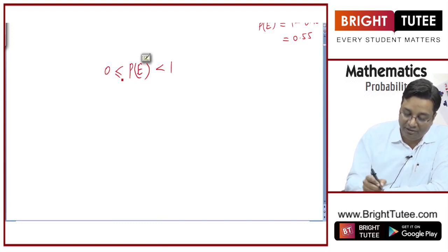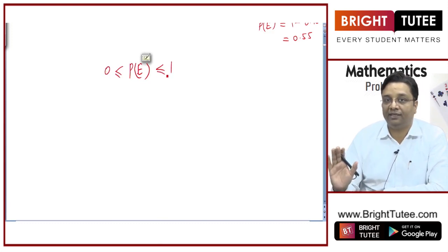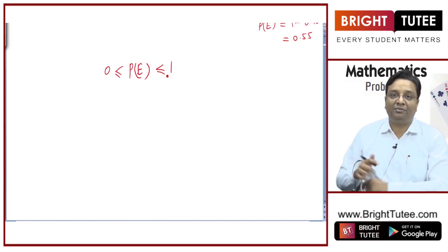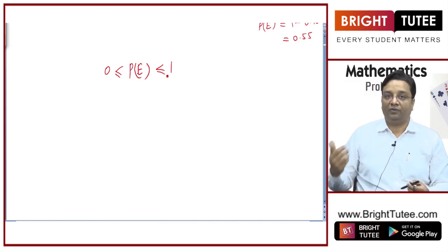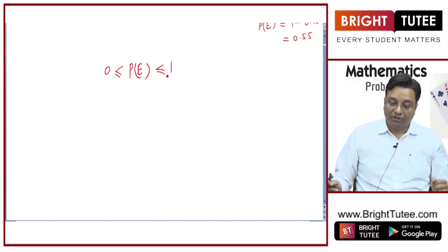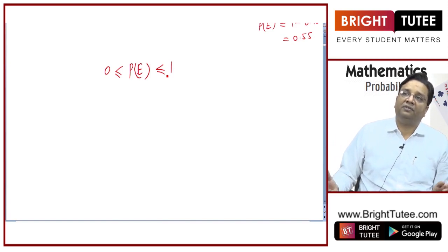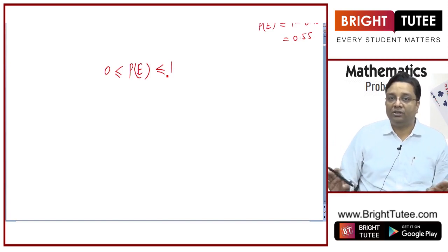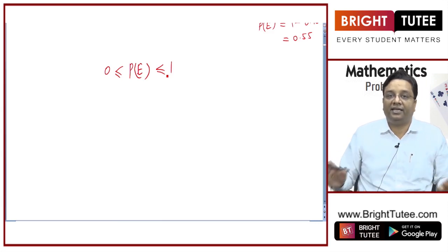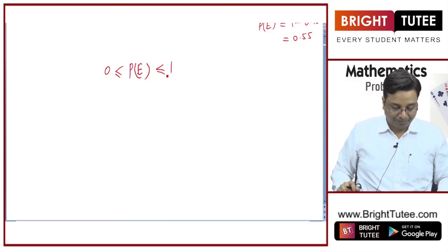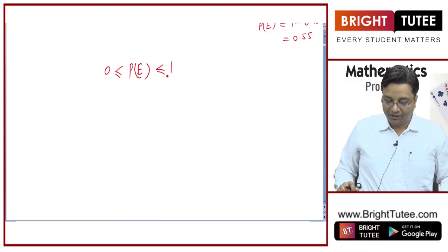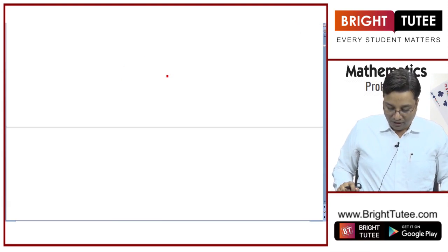It can be equal to 0, it can be equal to 1, yes, but it will always be between 0 and 1, right? So, if somebody says that the probability of an event is 1.2, it is nonsense, right? It doesn't make any sense, okay? So, these were some of the terms that I wanted you to learn.